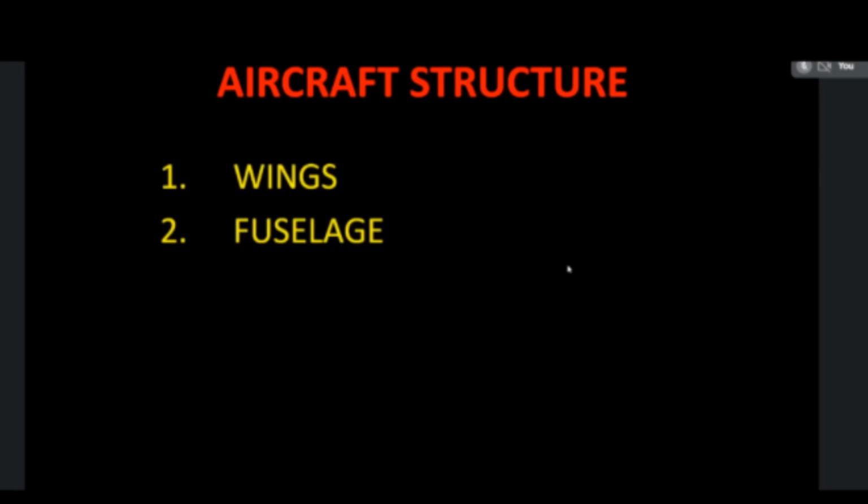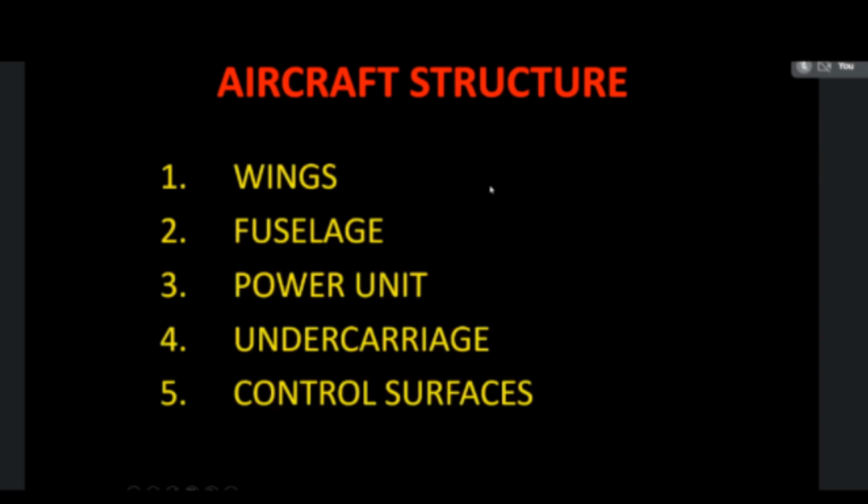Regarding the parts of the aircraft, the first one is the wing. All of you know the wing, that is the feather of the aircraft. The center body of the aircraft is known as the fuselage. Then the power unit, that is the engine. The engine is a power unit which is used to propel the aircraft. Then the undercarriage. The undercarriage is known as the landing gears and all other landing devices which are fitted at the bottom of the aircraft.